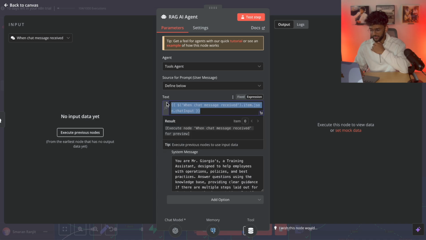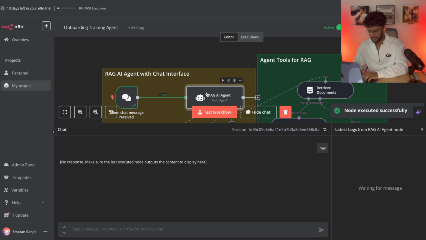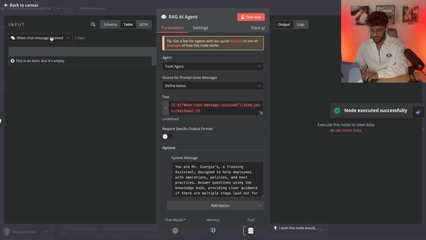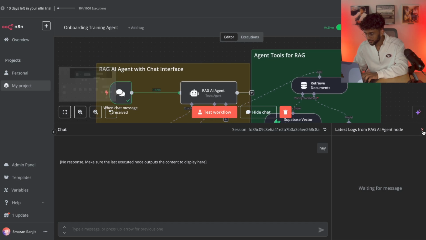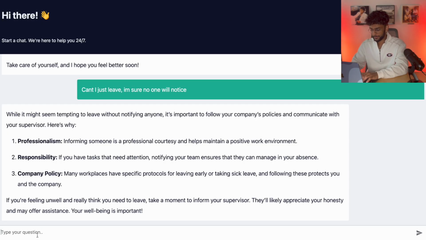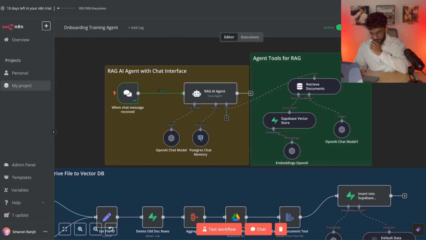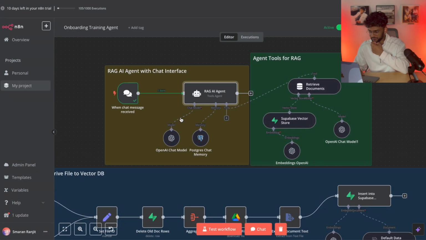And just copy this down right here. When chat message received, .item.json.chat input. If you execute the previous node, if I just say, hey, you'll see that it's not coming up right now, but it will usually come up as a variable right here. Yeah, so just copy this down, that should work.